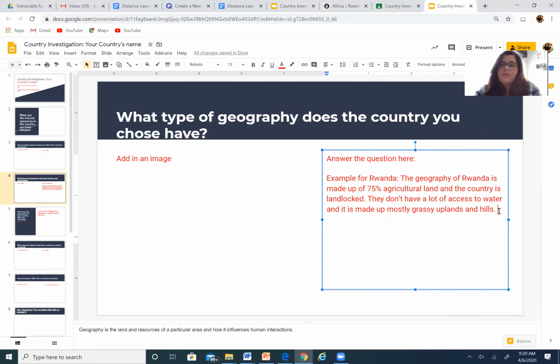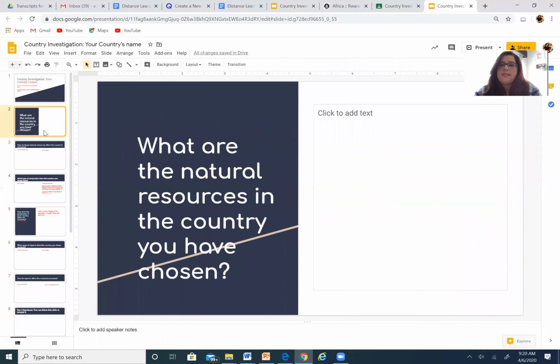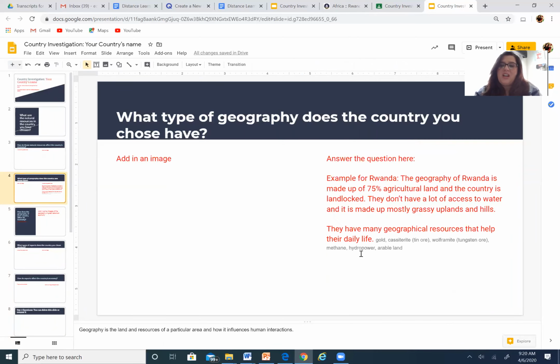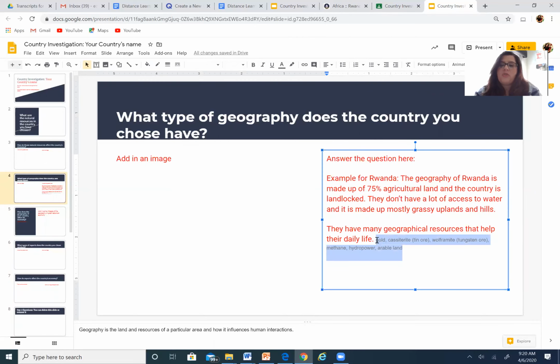But I'm going to put that into a different sentence: they have many geographical resources that help their daily life. And you can copy and paste those there. The other place that you can put those natural resources is just right under that section of natural resources, okay? So this is just more for my placement of things.